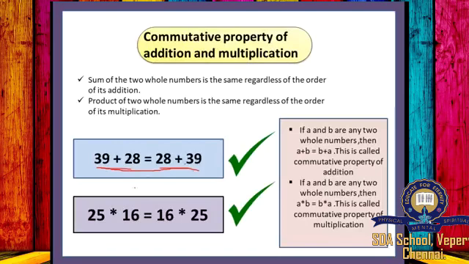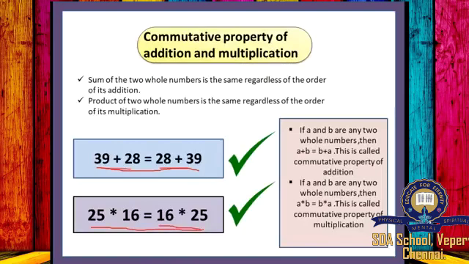So here is an example for multiplication. When you multiply 25 into 16, you will get 400. Similarly, when you change the order of the numbers and multiply 16 into 25, you will get 400. So we can write 25 into 16 is equal to 16 into 25.